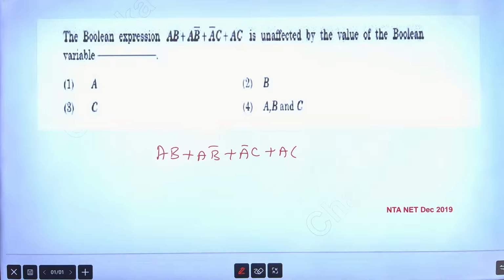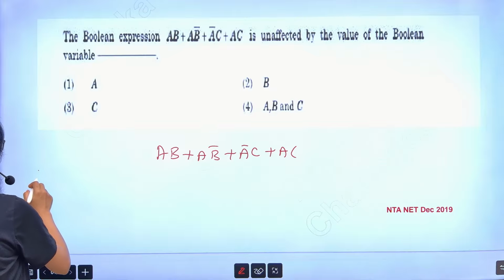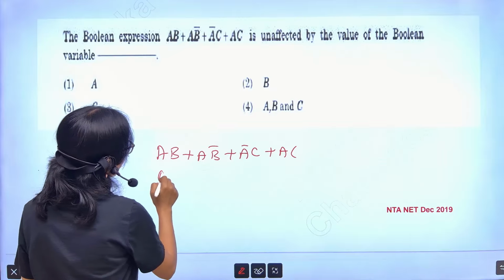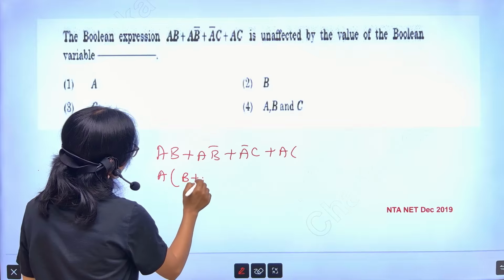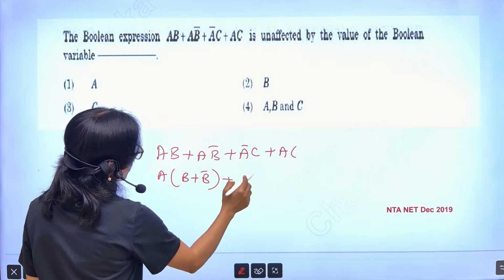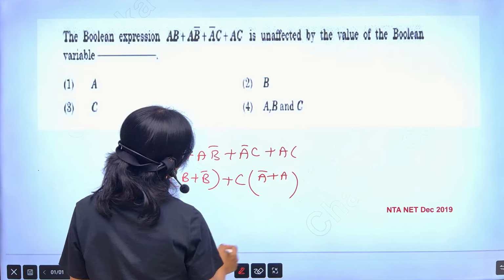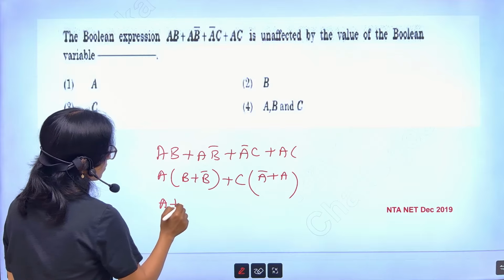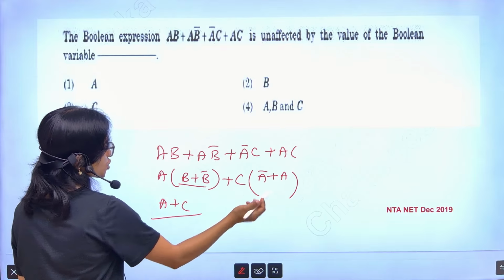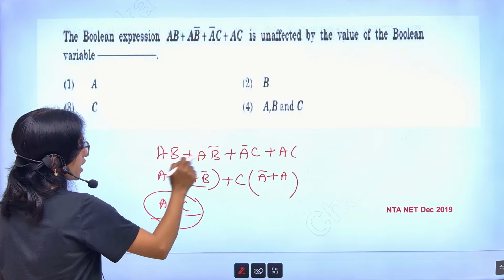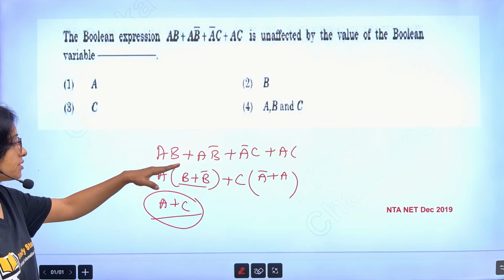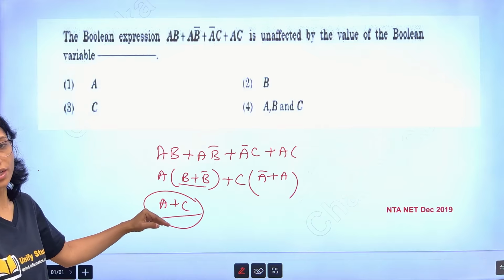So which one is unaffected here? If you solve this one, what value are you getting? If I take A common, I am getting B plus B bar. From here, if I take C common, I am getting A bar plus A. So finally I am getting A plus C. B vanishes. Actually from here you are getting 3 variables, but after that I am getting 2 variables.